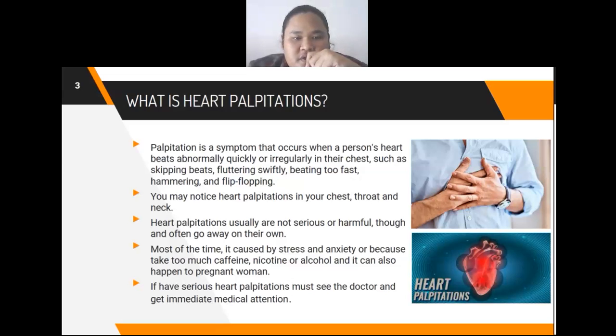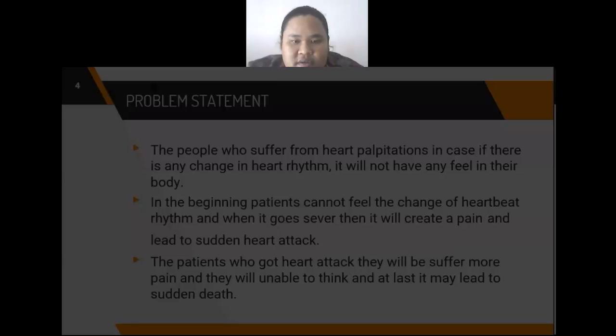Heart palpitations usually are not serious or harmful, though, and often go away on their own. Most of the time, they are caused by stress and anxiety, or by taking too much caffeine, nicotine, or alcohol. It can also happen to pregnant women. If you have serious heart palpitation, you must see a doctor and get immediate medical attention.